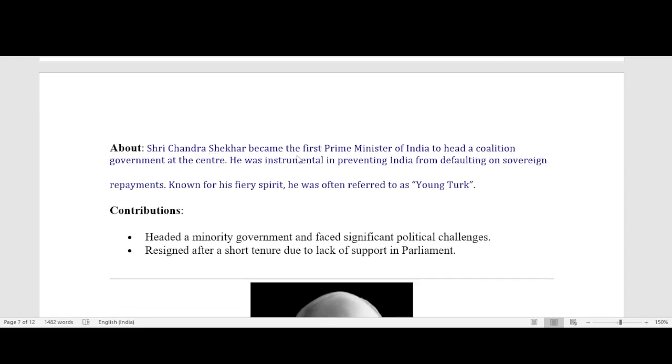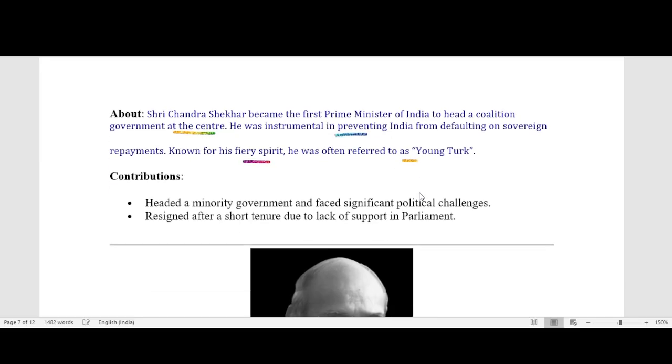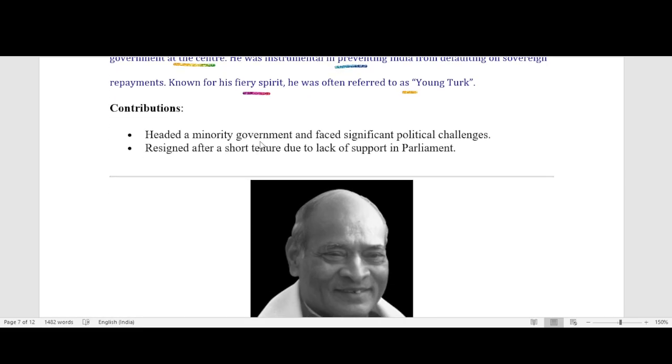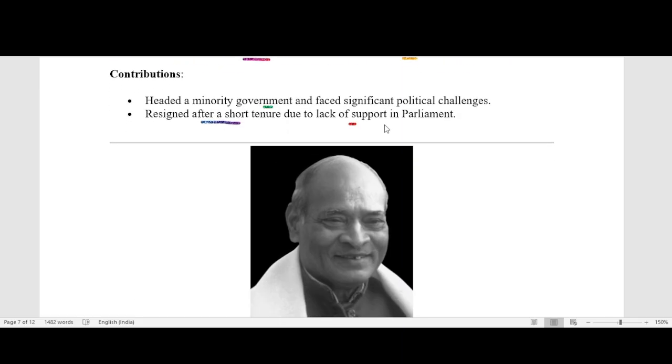Shri Chandrasekhar became the Prime Minister of India, the head of a coalition government at the center. He was instrumental in preventing India from defaulting on sovereign repayments. Known for his fiery spirit, he was often referred to as Young Turk. Contribution: headed a minority government and faced significant political challenges. Resigned after a short tenure due to lack of support in parliament.